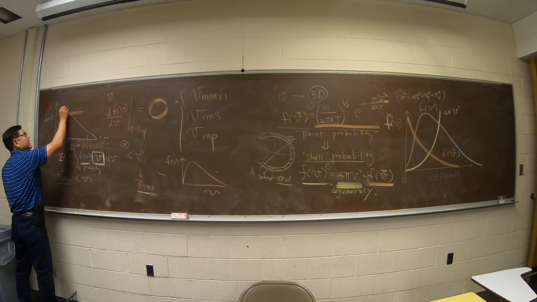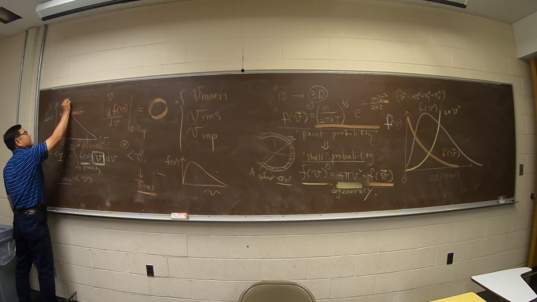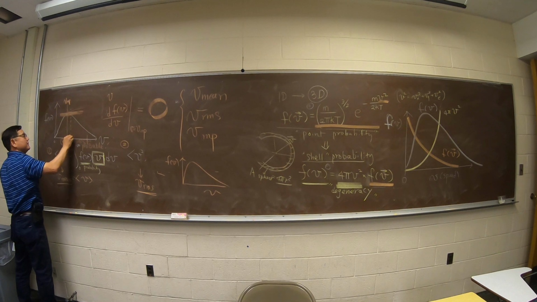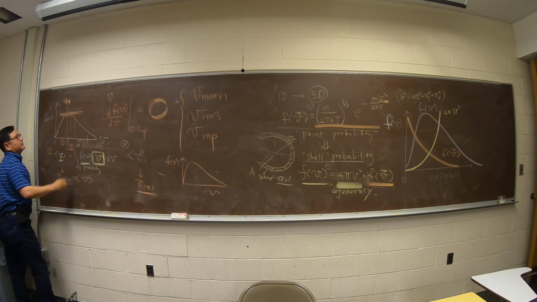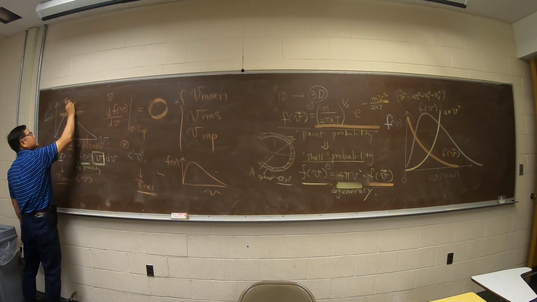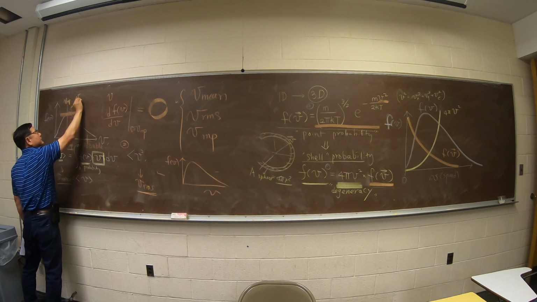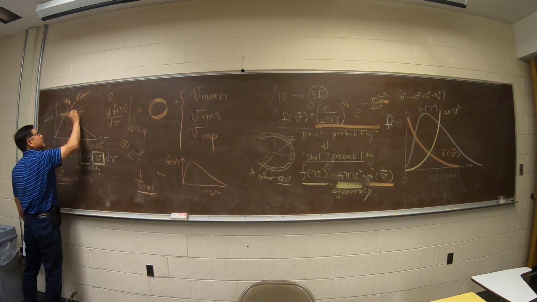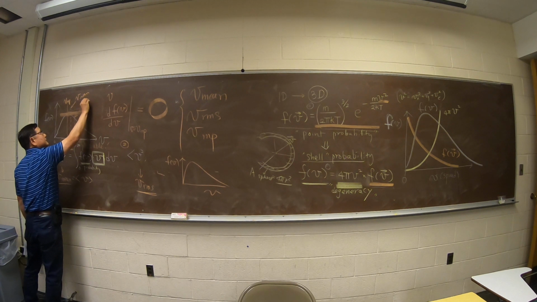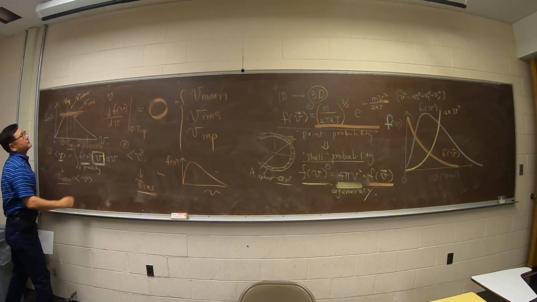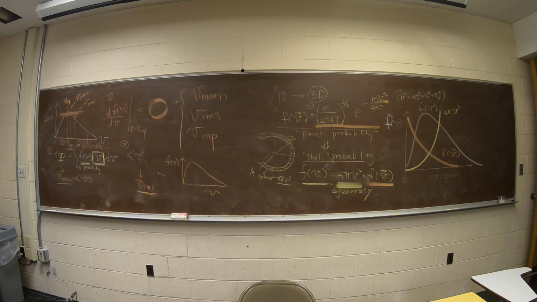This is V MP, a little bit bigger is the mean, and this is V RMS. So RMS is a little bit bigger than the V mean, and the most probable is the smallest.